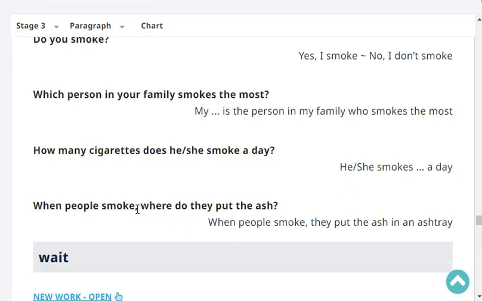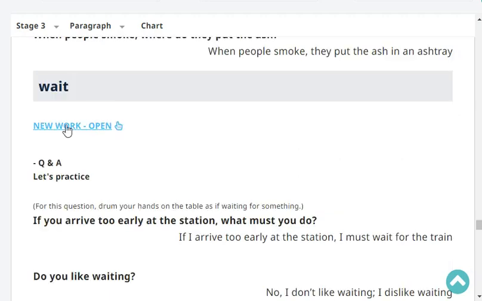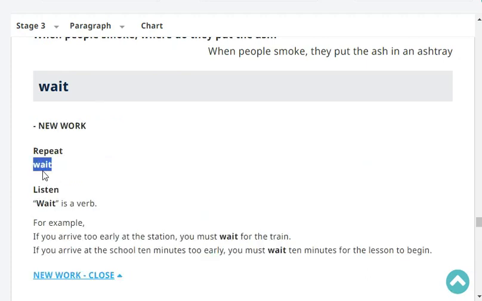When people smoke, where do they put the ash? When people smoke, they put the ash in an ashtray. Very good.